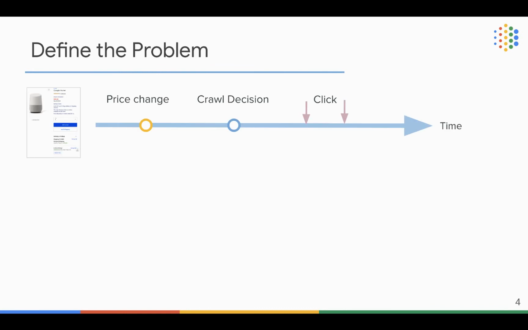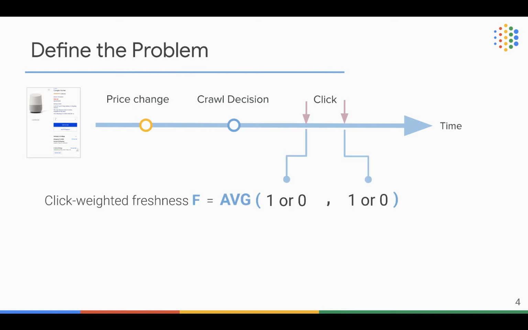Before we dive into the technical details, let's first define our problem and evaluation metrics. Suppose we have an offer, it has a price change at a certain time, and later on we need to make a crawl decision. If we crawled and then updated the price in our local database, in later clicks, users will see the right information. Otherwise, users will see the outdated price information.